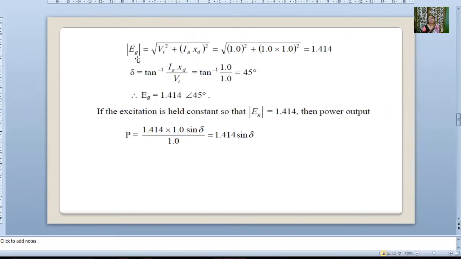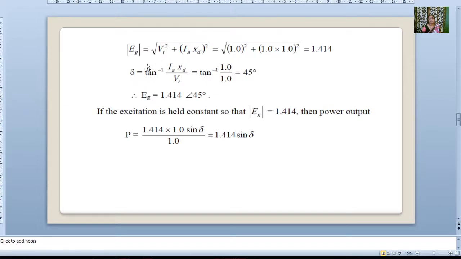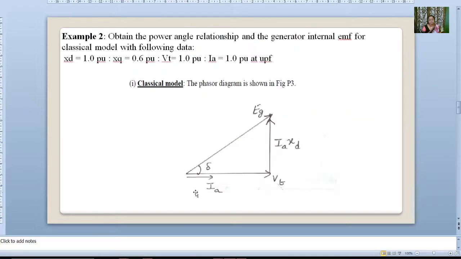We apply Pythagoras theorem. Then Eg is the square root of Vt squared plus (Ia xd) squared. If you put in the values, you will get 1.414. Now del, from this phasor diagram, is tan inverse of opposite side upon adjacent side.